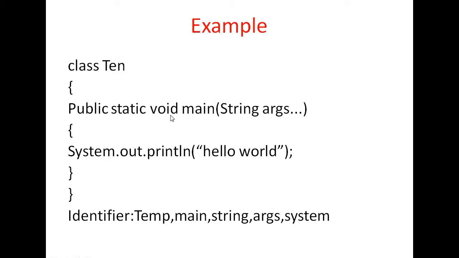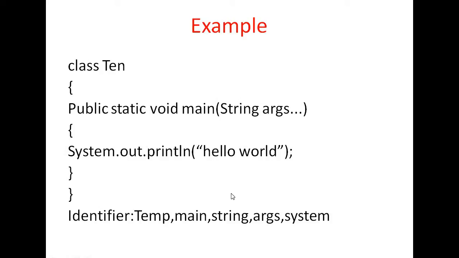Next, a method name can be an identifier. Here main is a method, so main is one identifier. Then a class name is an identifier. In Java, String is a class name, so String is one identifier.